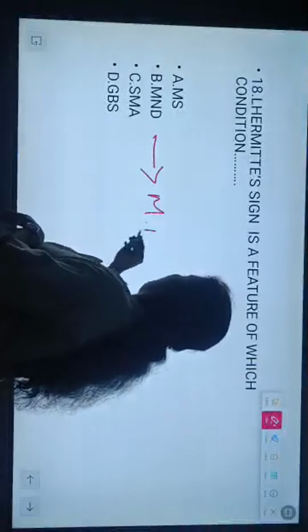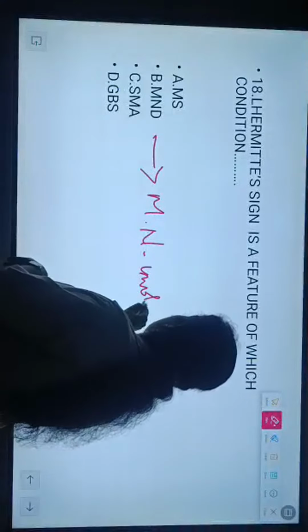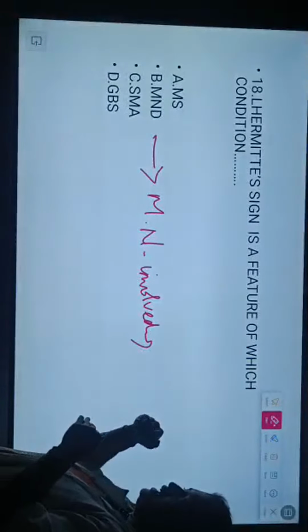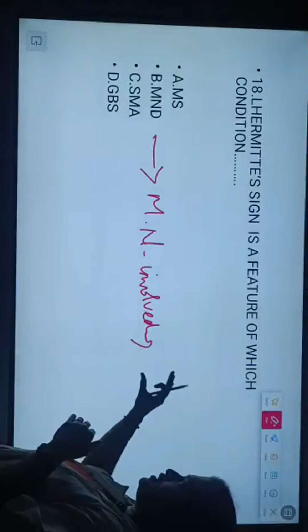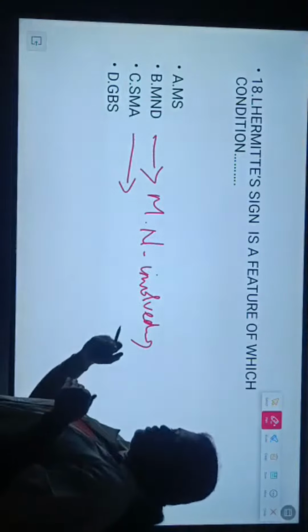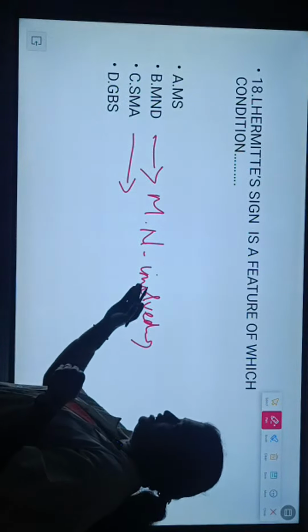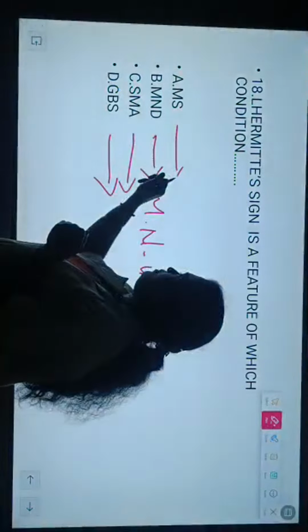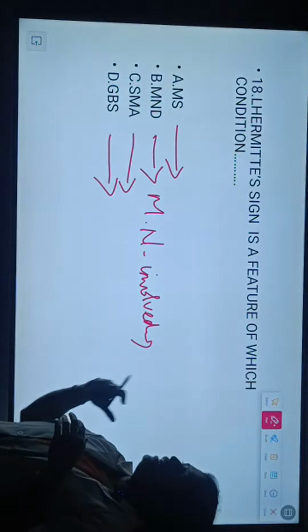So let me discuss the options. Motor neuron disease, motor neurons alone are involved, which means the presentation of weakness and wasting, with upper motor and lower motor neuron symptoms. Spinal muscular atrophy is a genetic disorder, autosomal. GBS, I think we are aware of this, it is a post-infectious polyneuropathy. Multiple sclerosis is demyelinating, with sclerotic patches over the central nervous system.